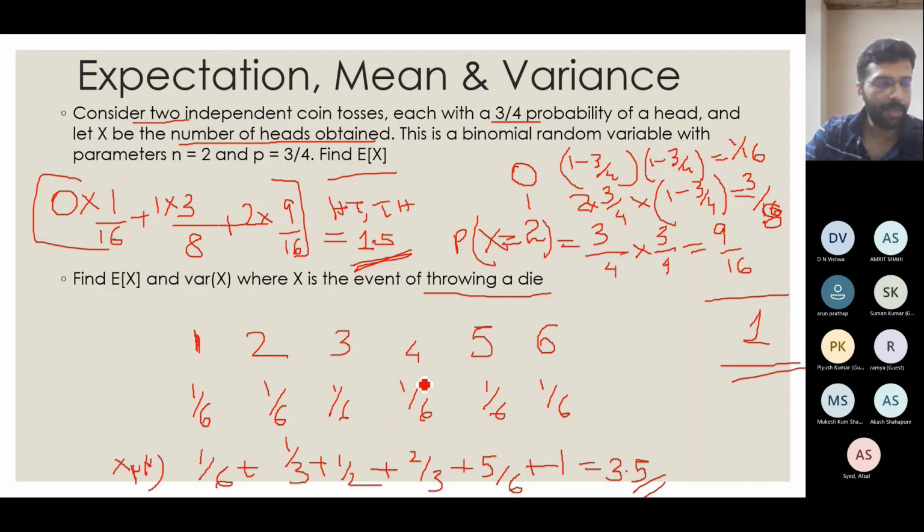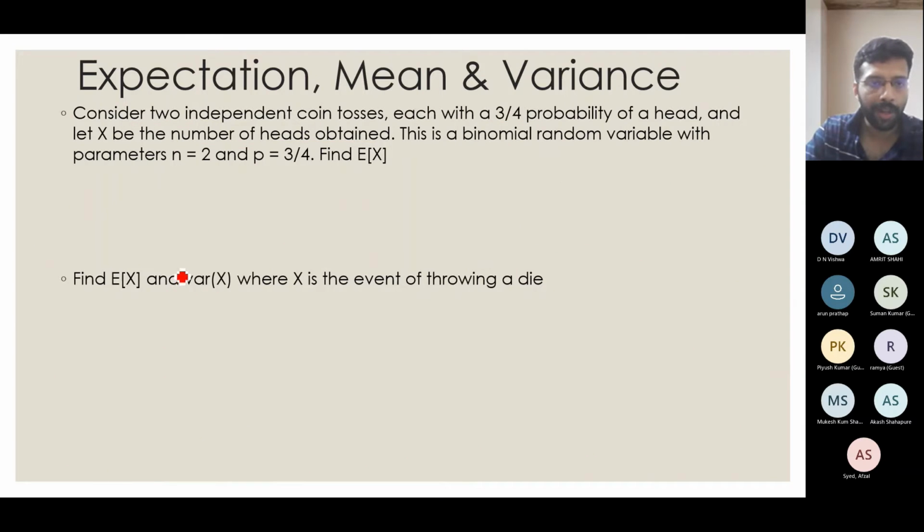Now suppose, similar to what we saw earlier, we need to find the variance. So I'll just erase this. I need to again find the variance. I have 1, 2, 3, 4, 5, 6, and all the probabilities are 1 by 6 only.